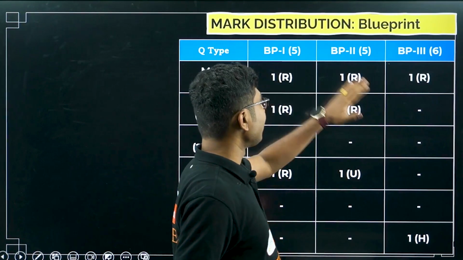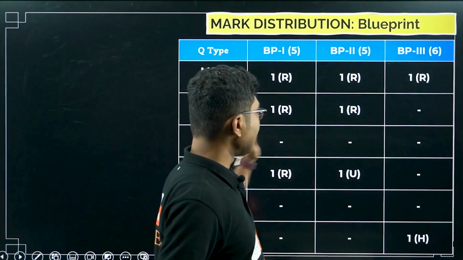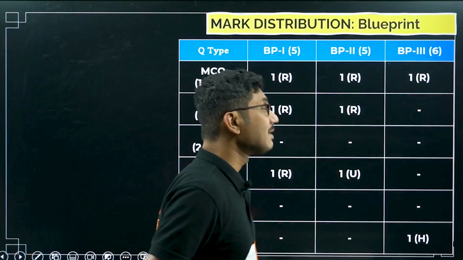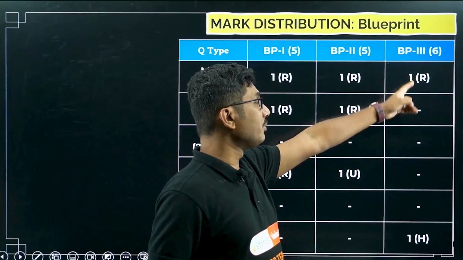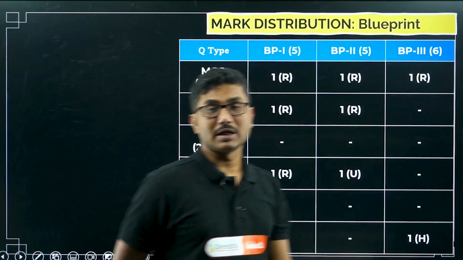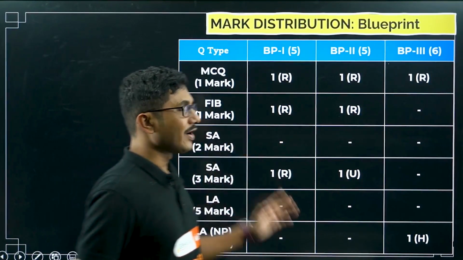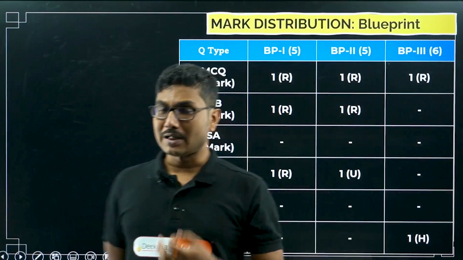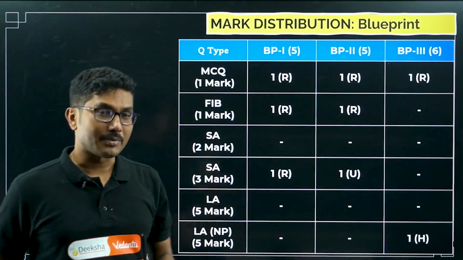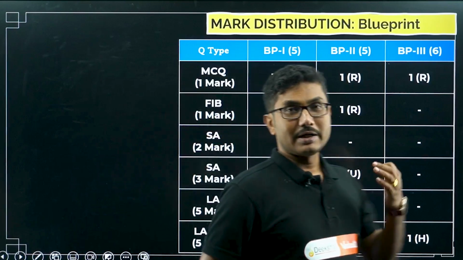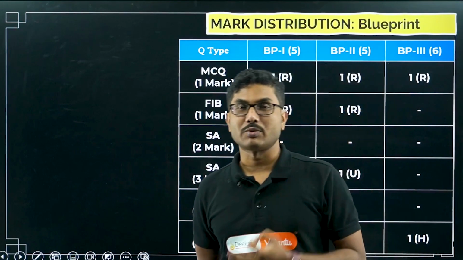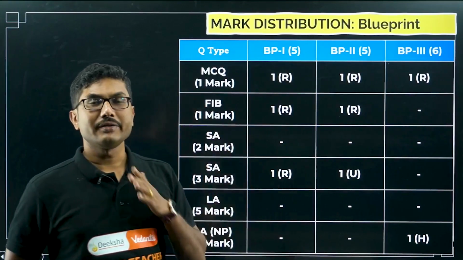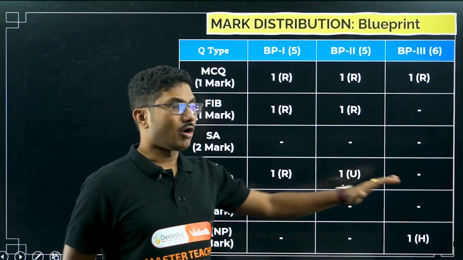Other than that there is no difference between blueprint 1 and blueprint 2, but there is a significant difference in blueprint 3. In blueprint 3 you are supposed to get 6 marks from this chapter, and one will be an MCQ, another one will be a HOTS numerical question. So we don't have any 5 marks long answer type question from this chapter this year. There was a 5 marks long answer type question last year, which was a split type question, where different types of splits like 1 plus 1 plus 3, 3 plus 2 used to come. Now this year only a 3 marks question is going to come, or a numerical is going to come.